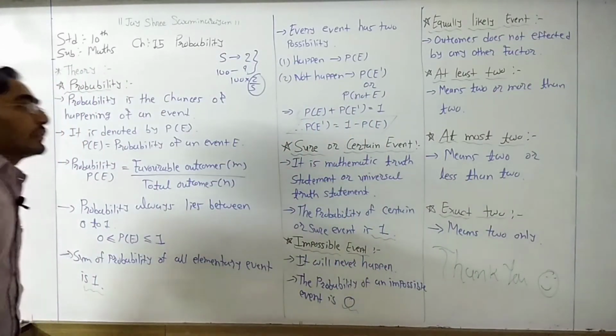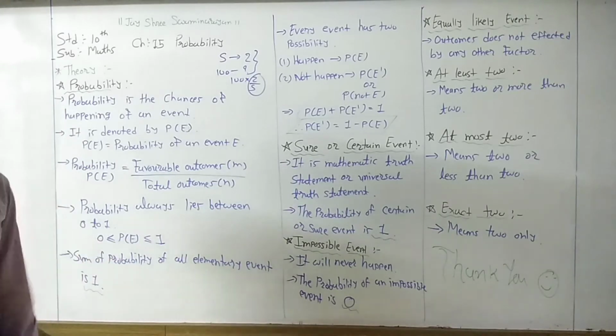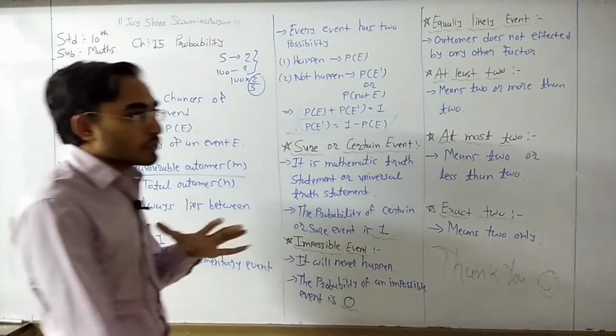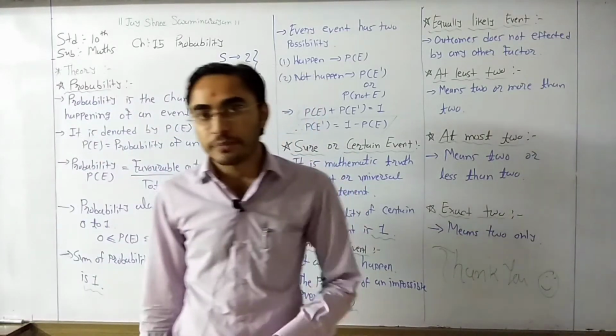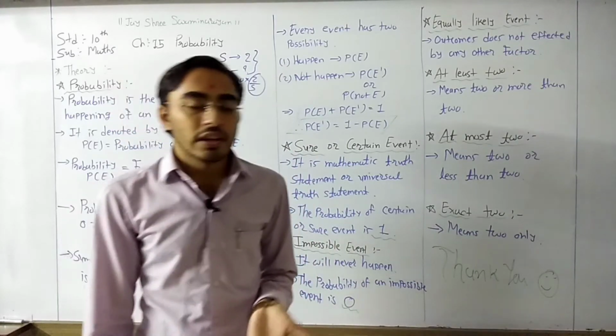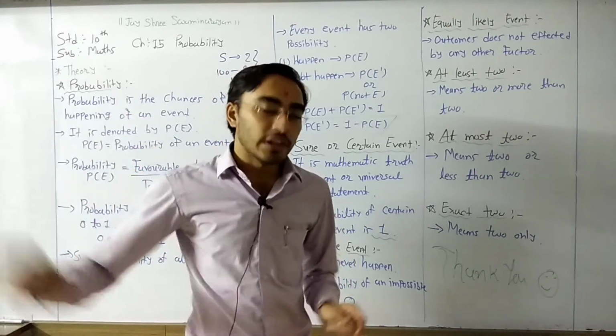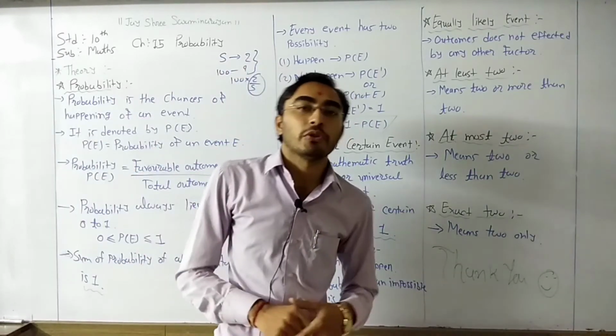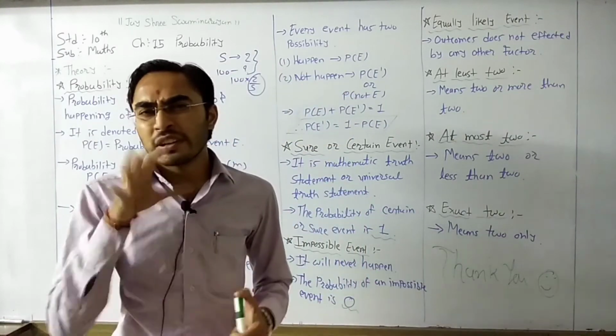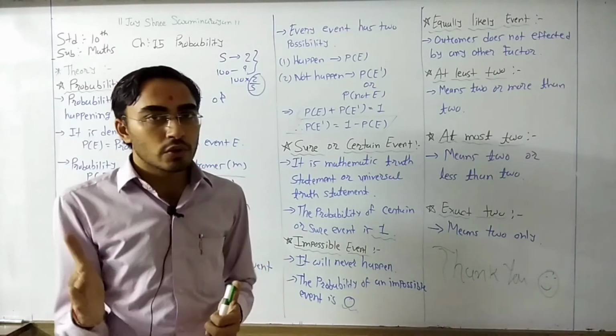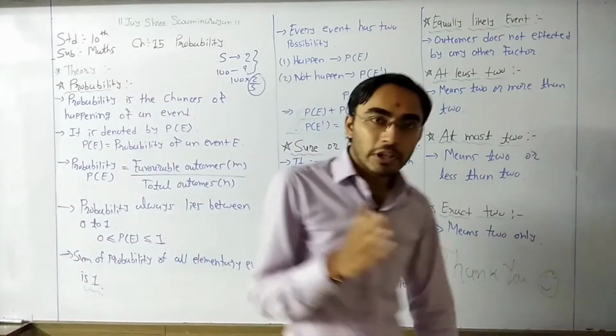Probability gives the chances in percentage, right? So percentage always lies between 0 to 100. Minimum 0% and maximum it is possible 100%, right? More than 100% is not possible. So what is the range of percentage? 0 to 100, right? Percentage cannot be negative.